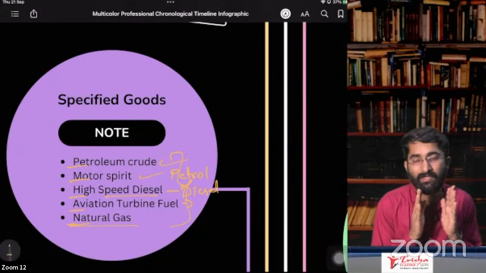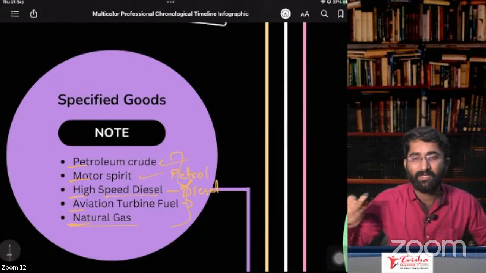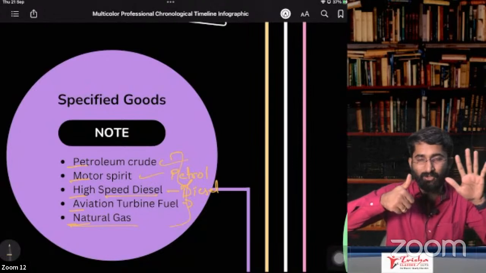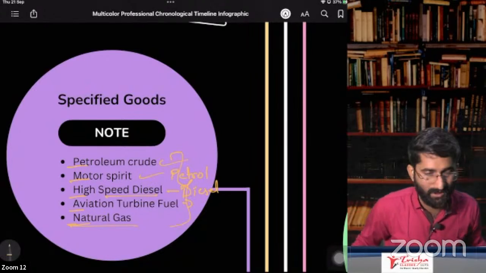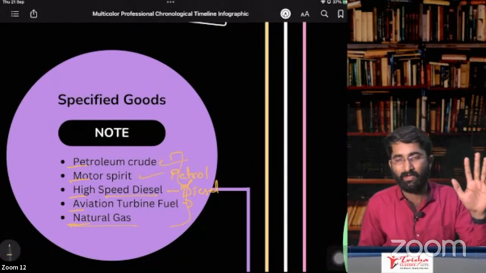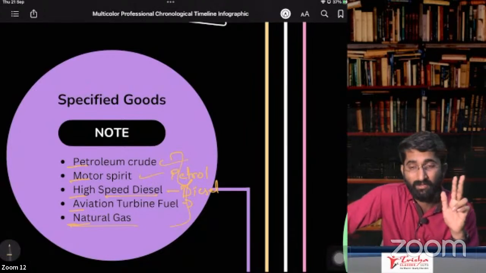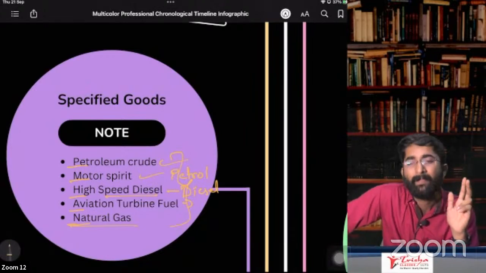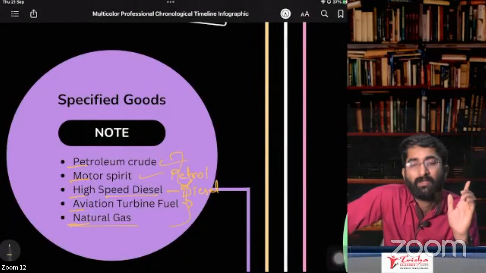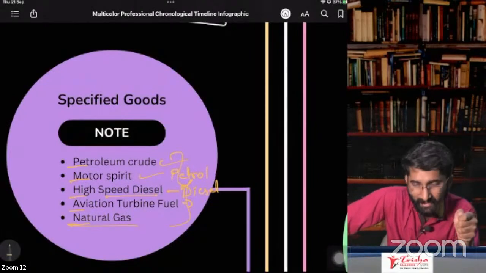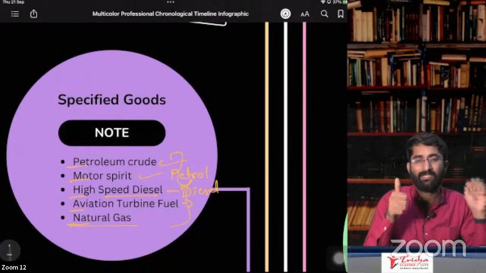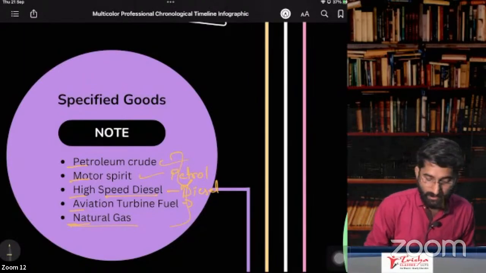In all these cases, there is no GST. Right now, it is out of GST. There are 6 goods on which there is no GST. The first one is alcoholic liquor for human consumption, and the others are petroleum crude, motor spirit, aviation turbine fuel, high speed diesel, and natural gas. These are the 6 items on which there is no GST.